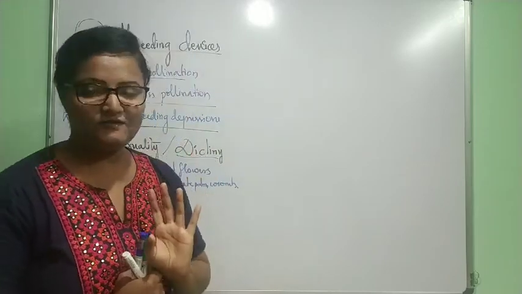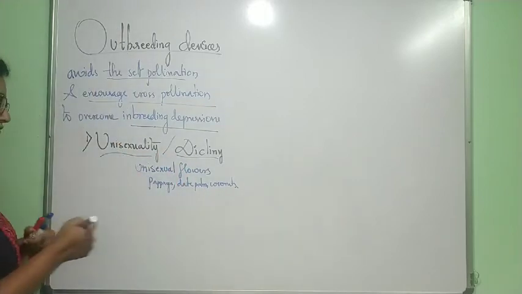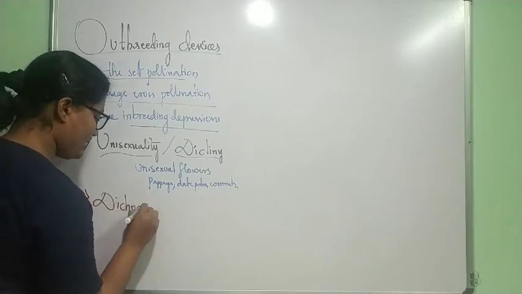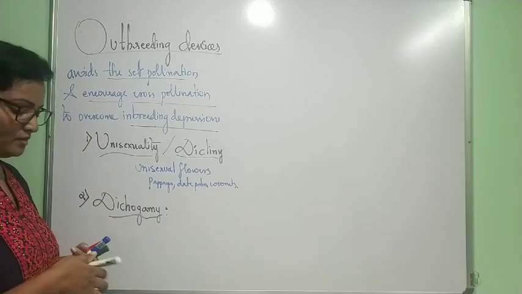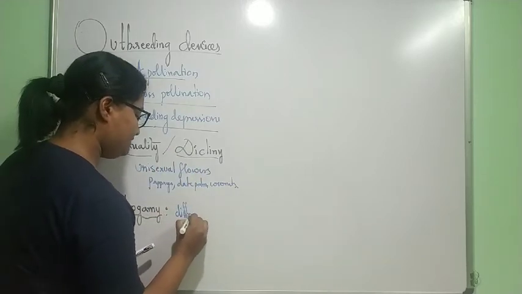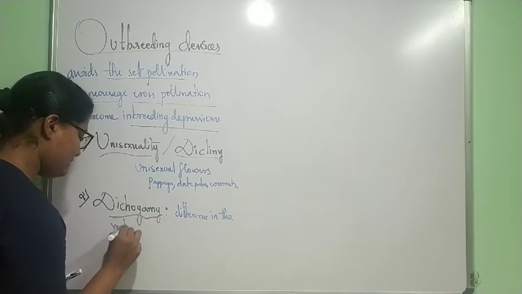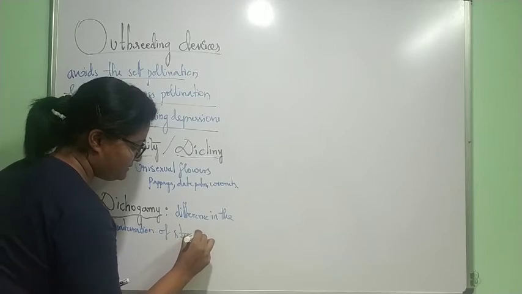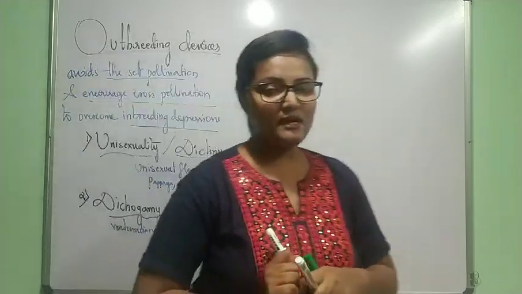This is one technique which is used by the plant to avoid self pollination. Okay, so the next device we call it as dichogamy. Dichogamy means, so there will be difference in the maturation of stamen and pistil. So what happens, what does dichogamy mean?